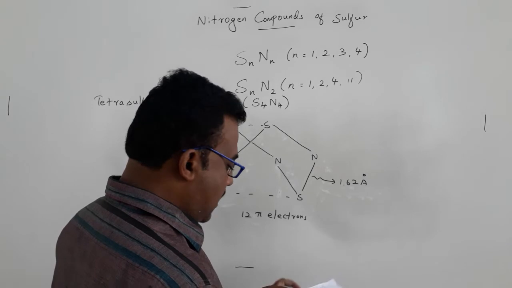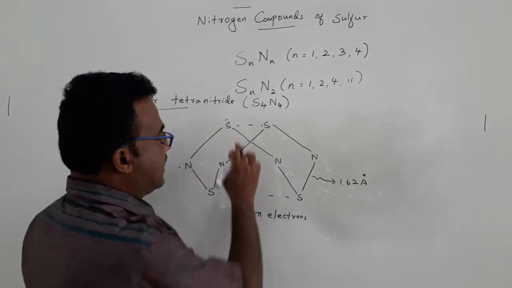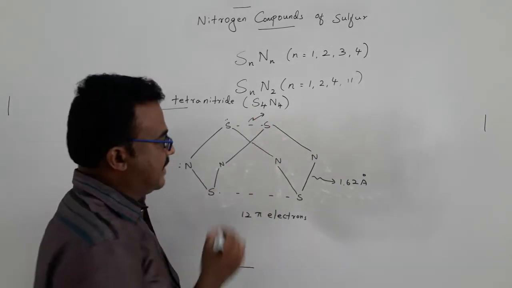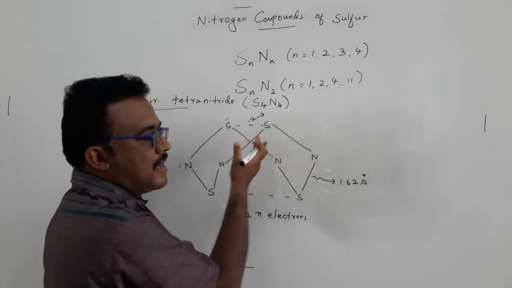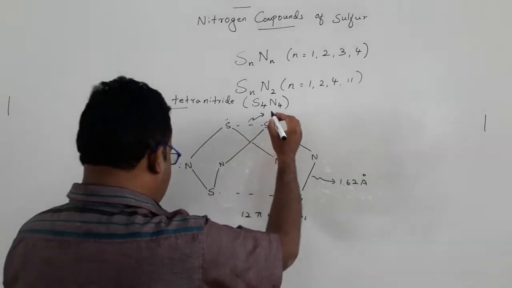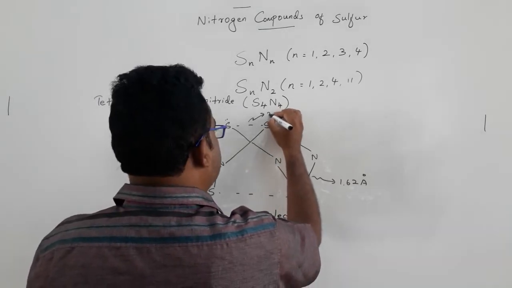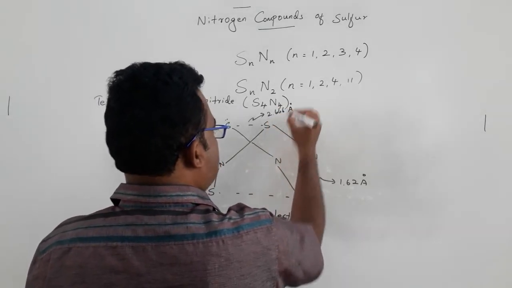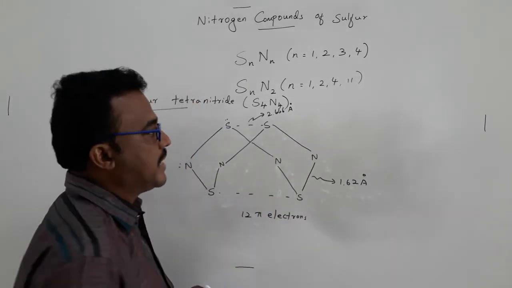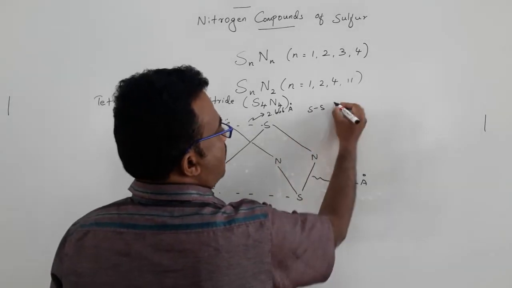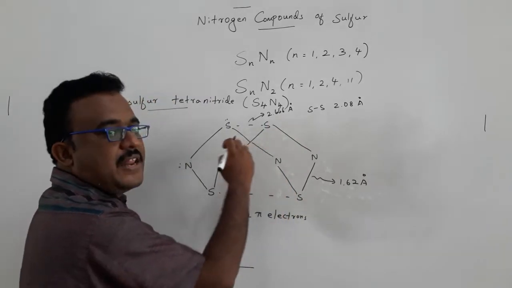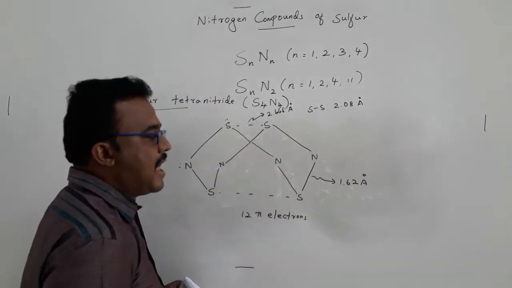Completed. The next important thing is the sulfur-sulfur bond. This is not a single bond, it's a kind of weak bond, between a single bond and the van der Waals distance. The bond length is around 2.666 Angstrom. A normal sulfur-sulfur single bond should be around 2.08 Angstrom, but its value is longer. It shows that there is very weak bonding between the two sulfur atoms.